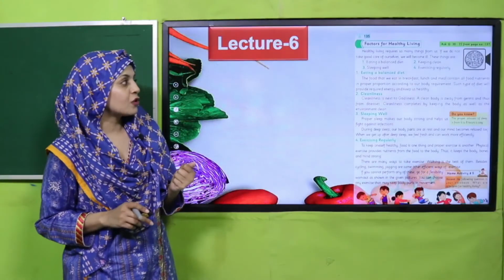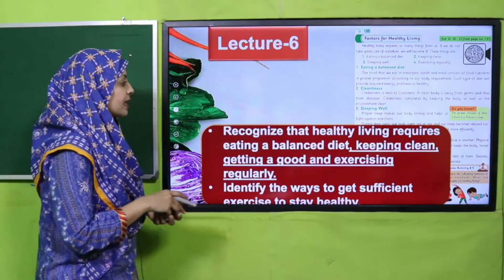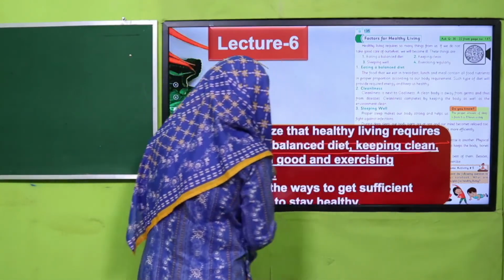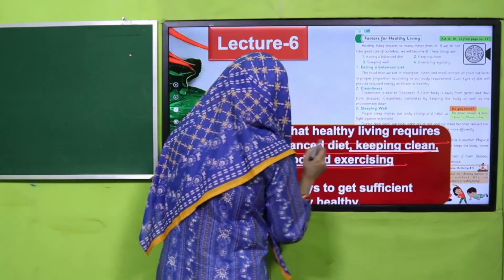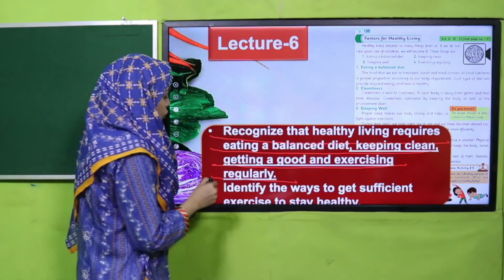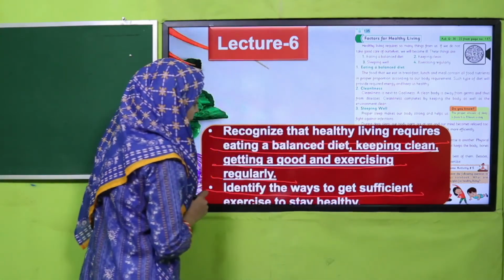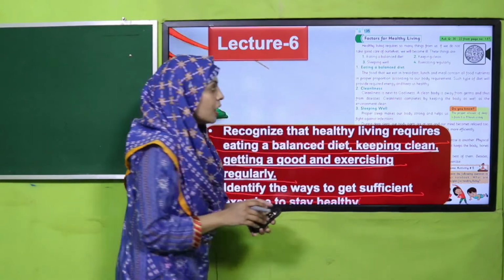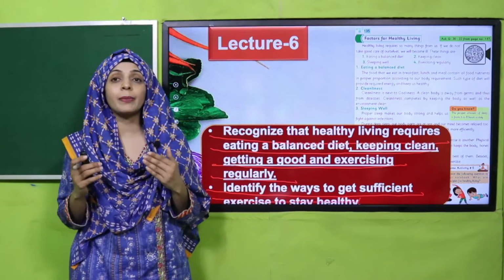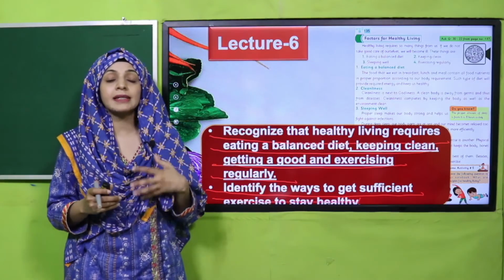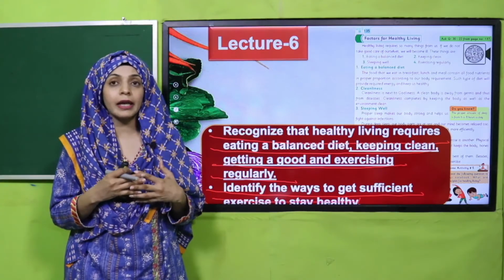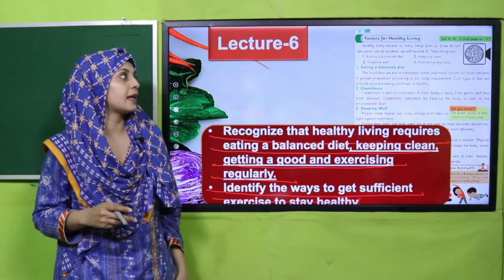So my dear students, in lecture number 6, the students will be able to recognize that healthy living requires eating a balanced diet, keeping clean, getting good sleep and exercising regularly. And they will also be able to identify the ways to get sufficient exercise and stay healthy. For a healthy lifestyle, not only healthy food is important, your hygiene is very important, and exercise is very important. If we do all these things in balance, we can stay healthy. We will discuss that in lecture number 6.